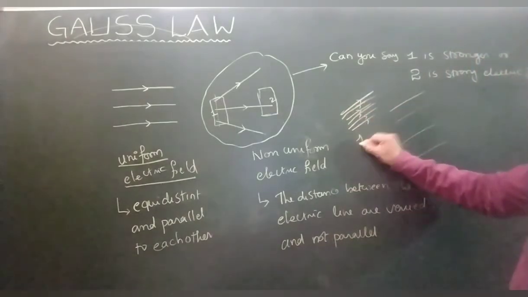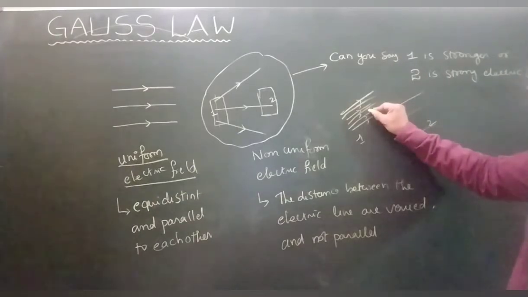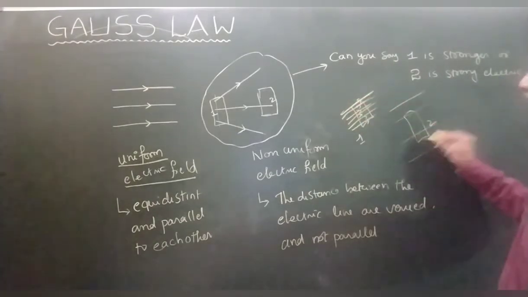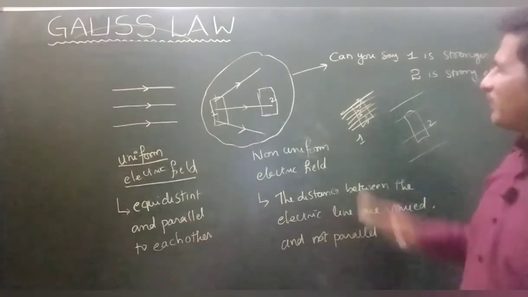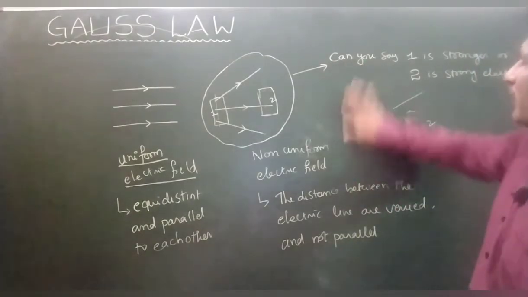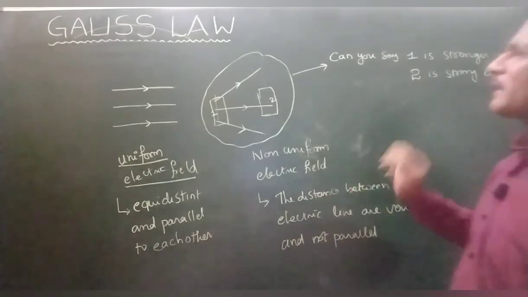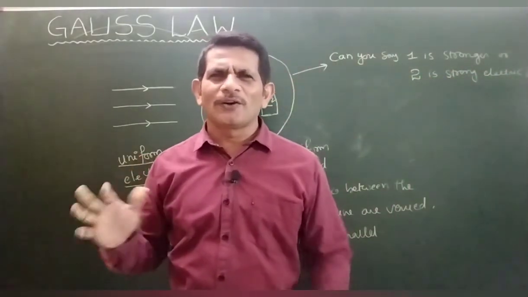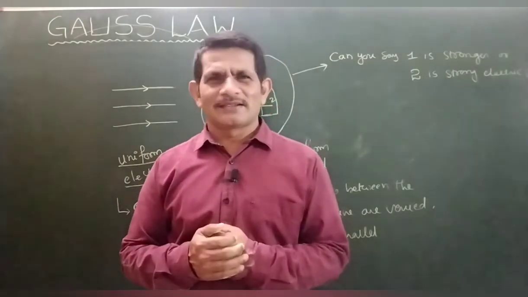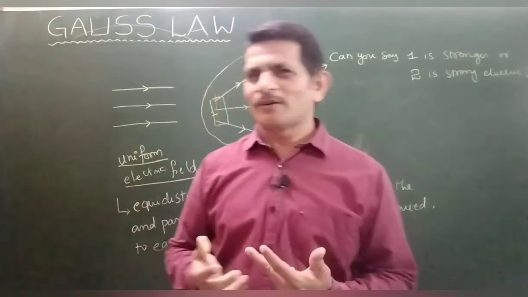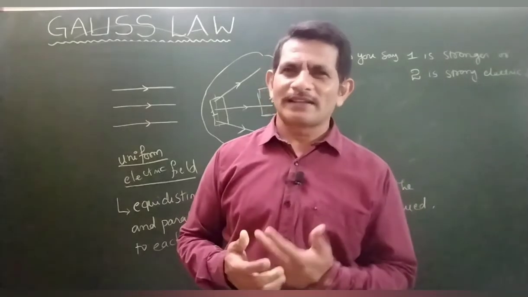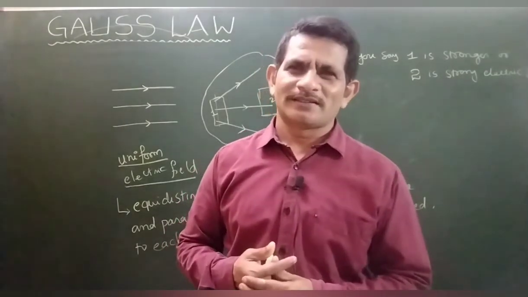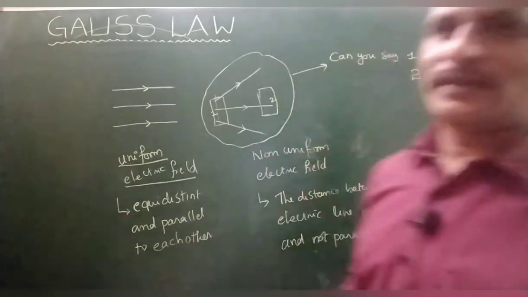Which is the strong field, first one or second one? The first one is the stronger field because in unit area there are more lines of force. A weak field has fewer lines of force. Electric lines of force are one of the best ways to represent the electric field. I hope you can understand. Please follow me. I will continue the topic.